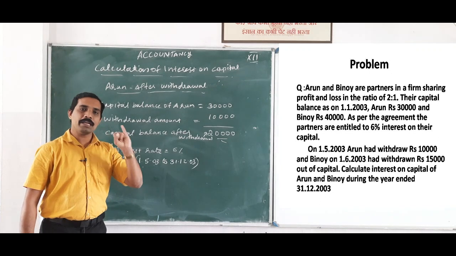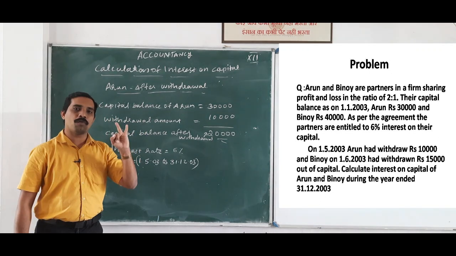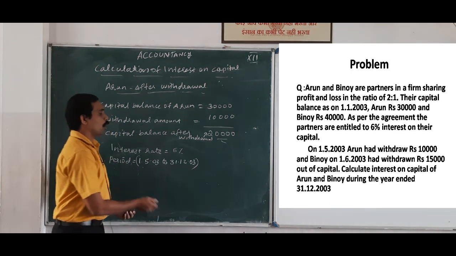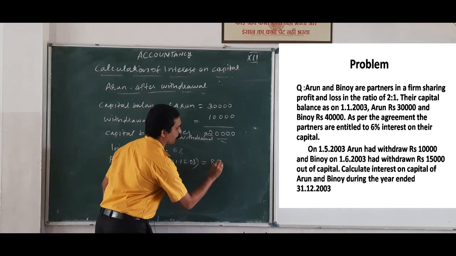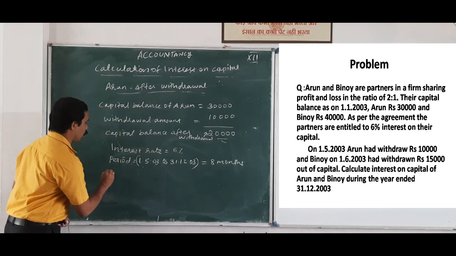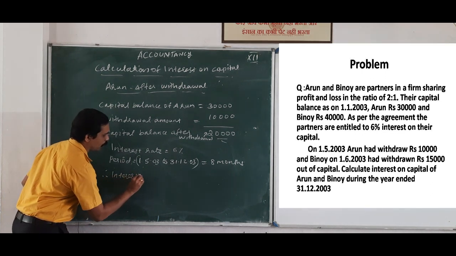May, June, July, August, September, October, November, December. Then how many months? That is 8 months. So therefore interest on capital is equal to